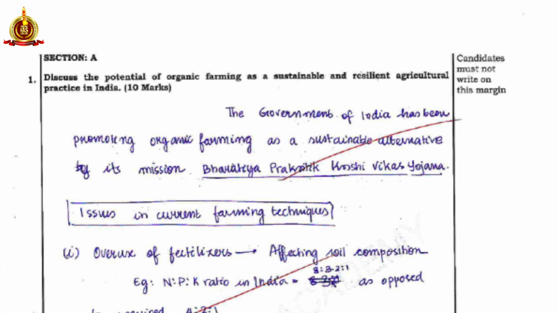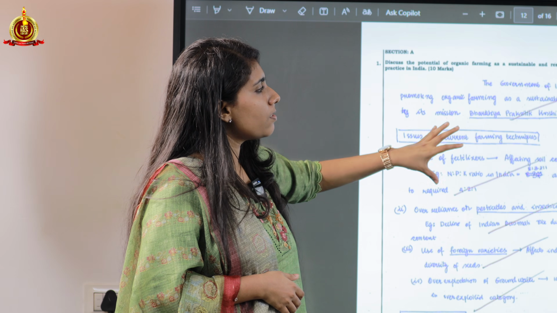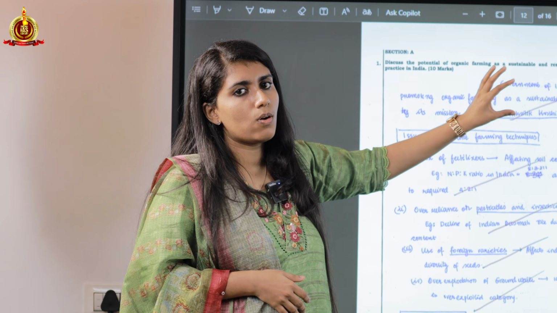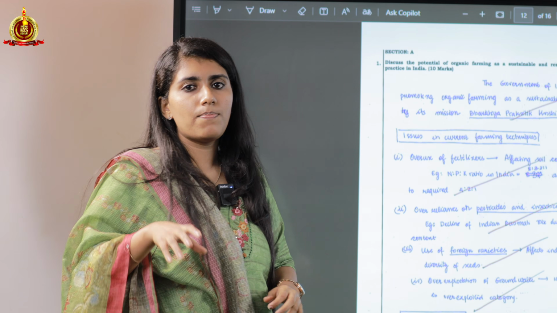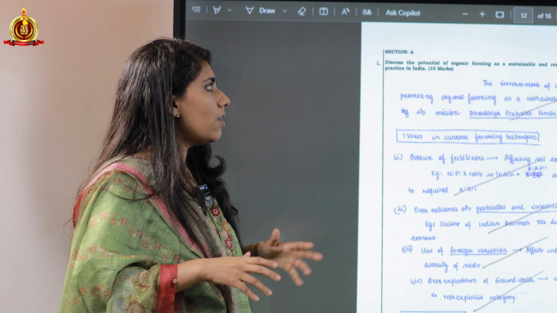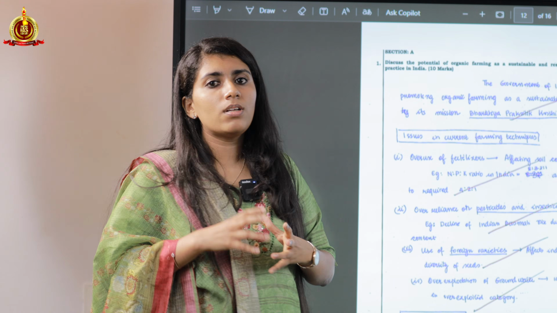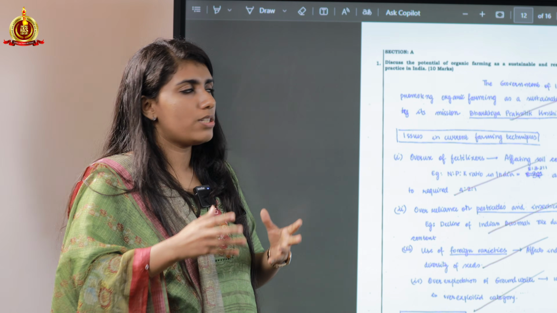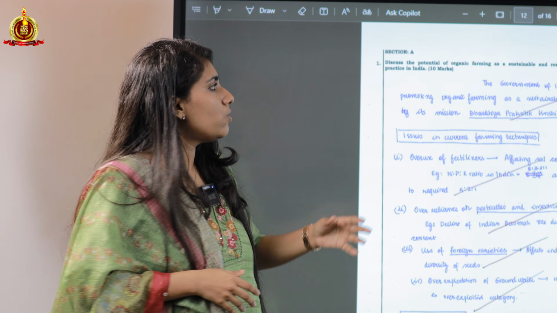This is an economy question, if I remember correctly. It talks about discussing the potential of organic farming as a suitable and resilient agricultural practice in India. You just have to discuss how it is sustainable and resilient. But there is an implicit part of the question that a lot of people miss: what are the problems of the current farming system which push you into organic farming?